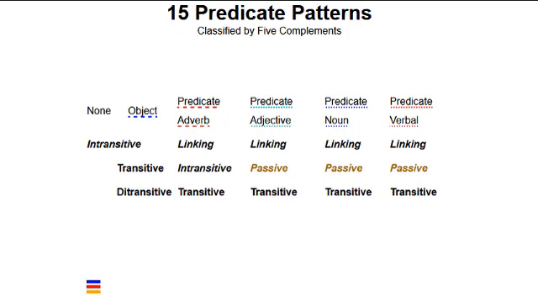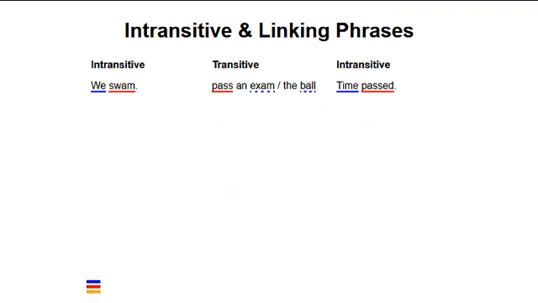15 predicate patterns can be identified based on 5 types of verb complements. The 5 complements are objects, adverbs, adjectives, nouns, and verbals. I mentioned predicate adjectives and predicate nouns in part 2 of this presentation. Now we'll examine them along with predicate adverbs and predicate verbals. Remember that intransitive verbs do not take objects. You can say, we swam a mile, but you can also just say, we swam. The verb to pass is transitive when you say, pass an exam or pass the ball. But when we say time passed, it's intransitive.